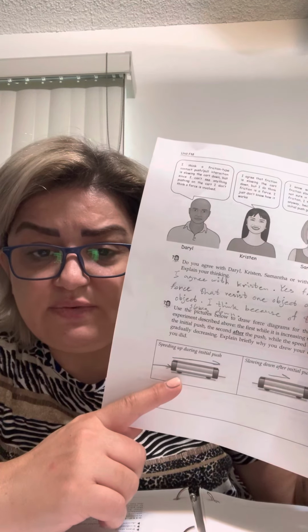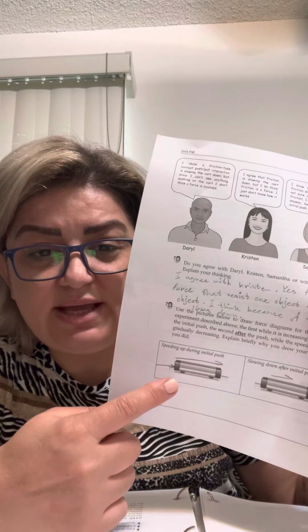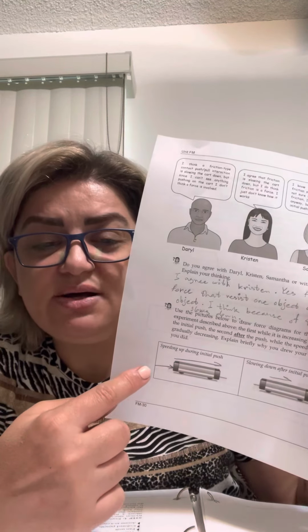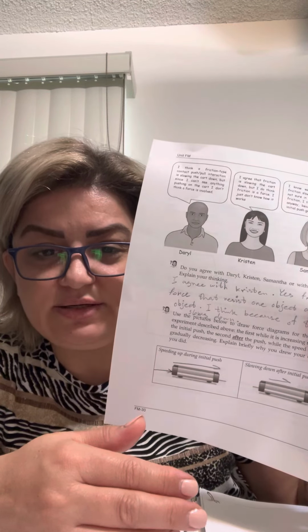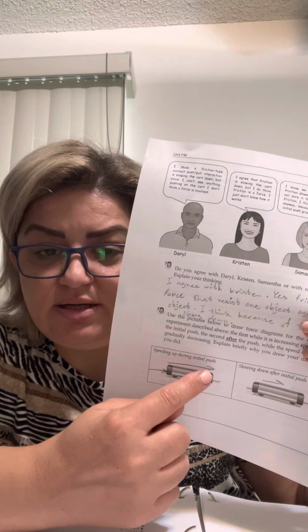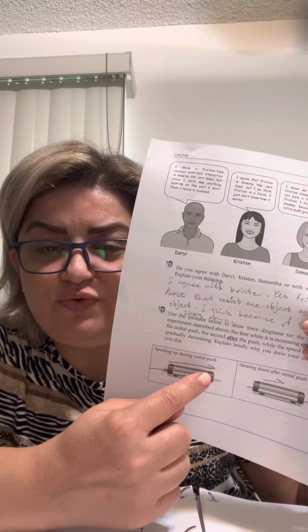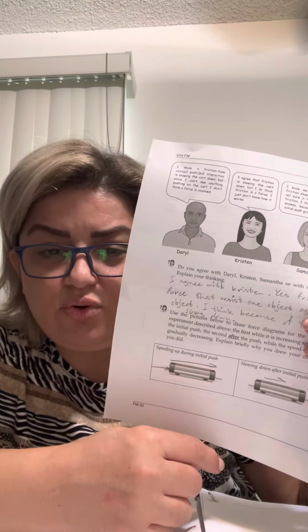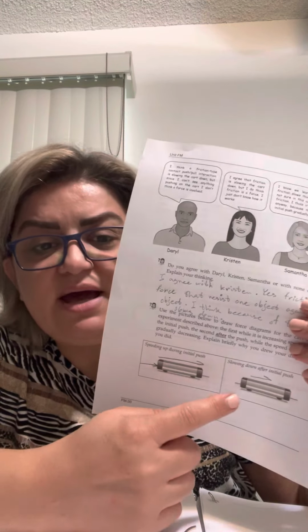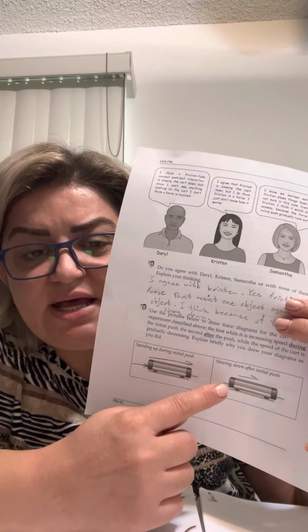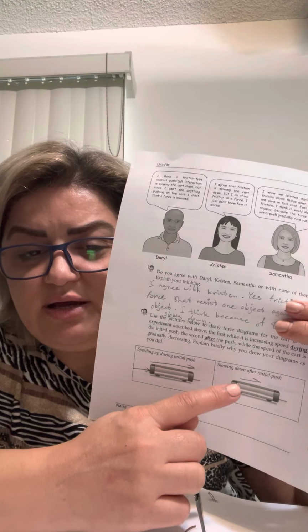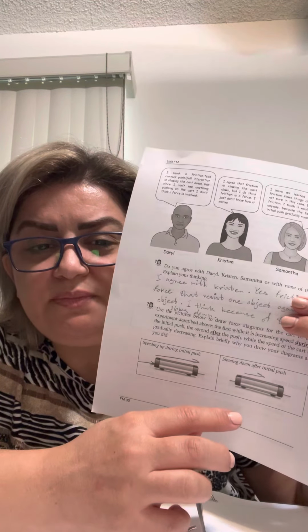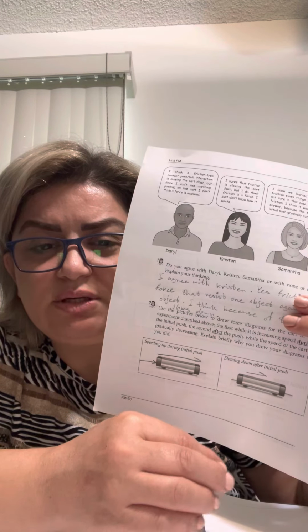This is the speed after the initial push. Because of the initial push on the cart, its motion is increasing, and the speed increase I show with this half arrowhead. And for the second picture, I say that after the initial push, the friction between the cart and the table causes the decrease in the motion of the cart.